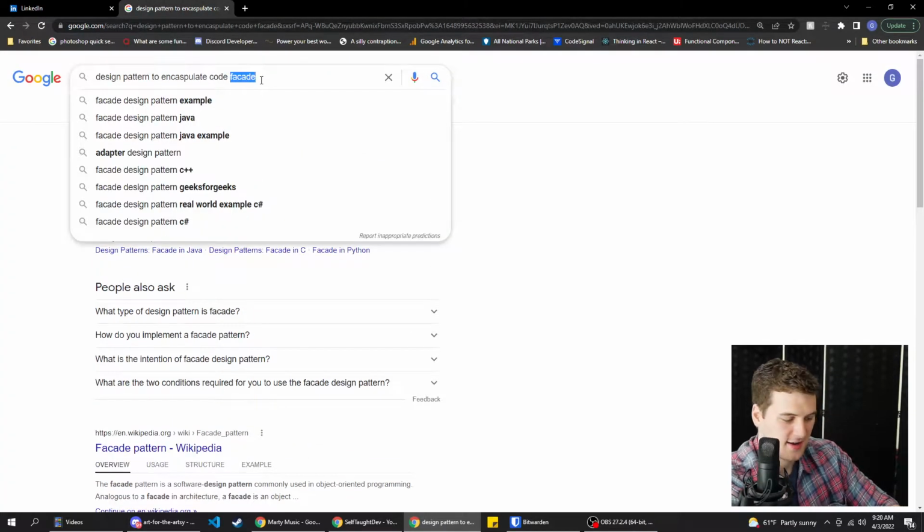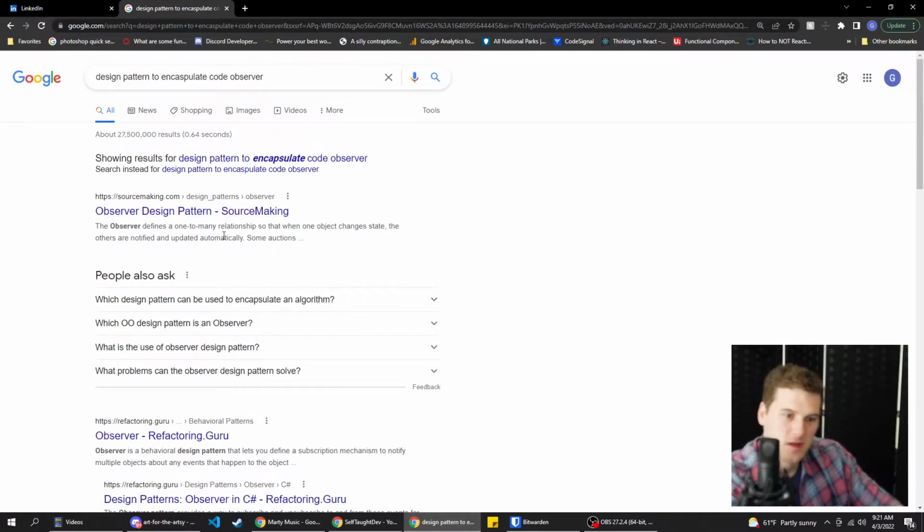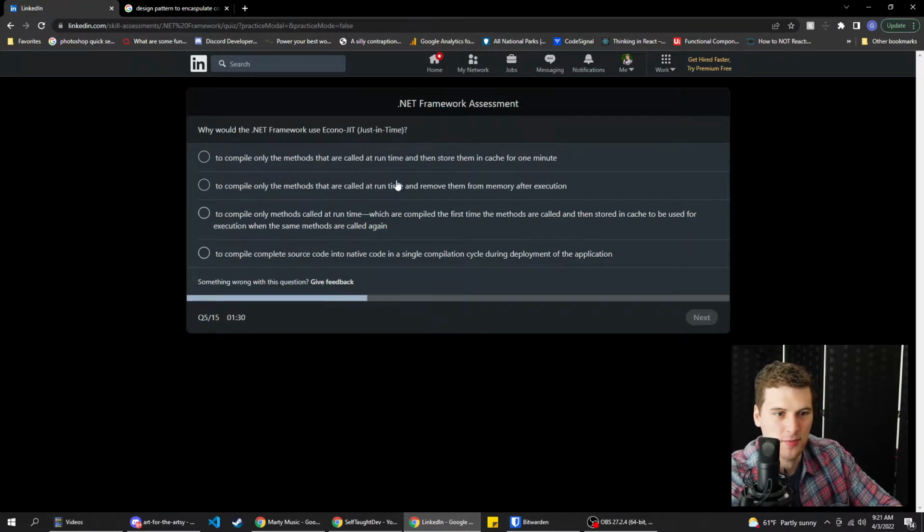Let's try observer and see if that gives us anything. Defines a one-to-many relationship. No. What about command? Command, encapsulate. All right, sweet. We're going with this one. Boom. All right, why would the .NET Framework use econo JIT?